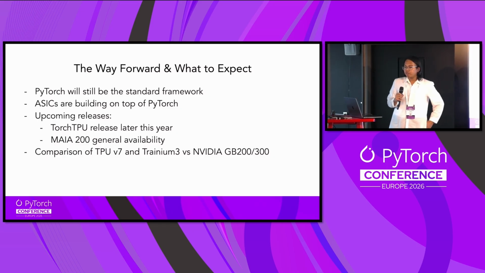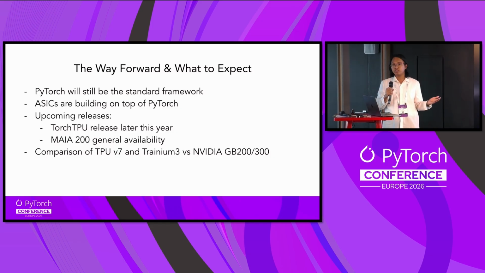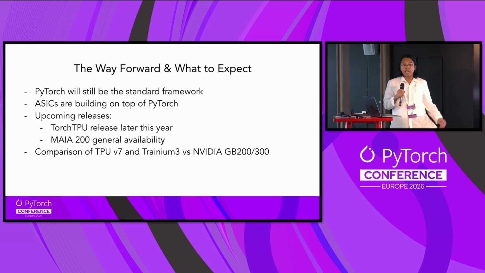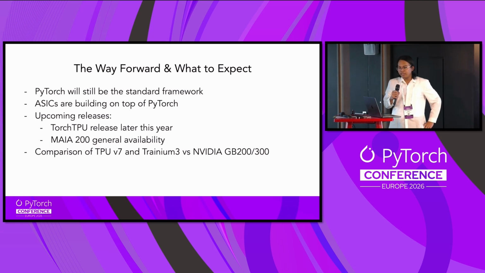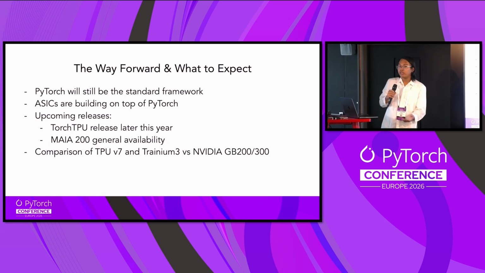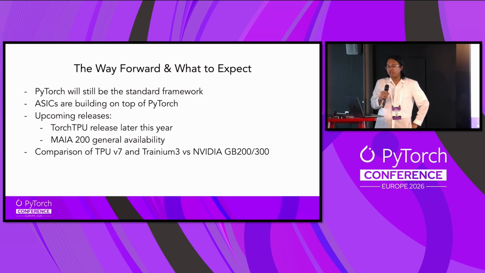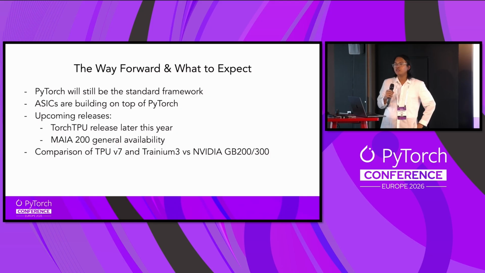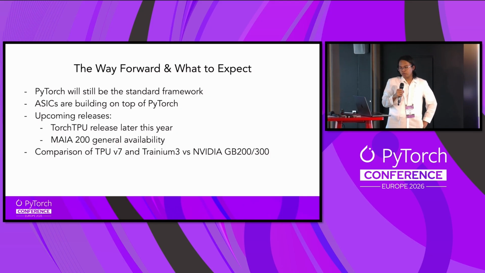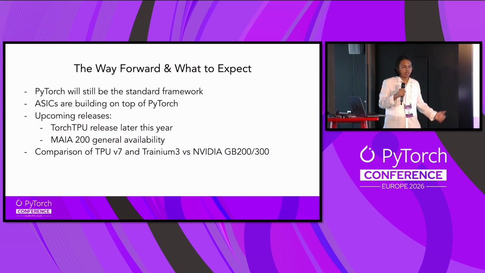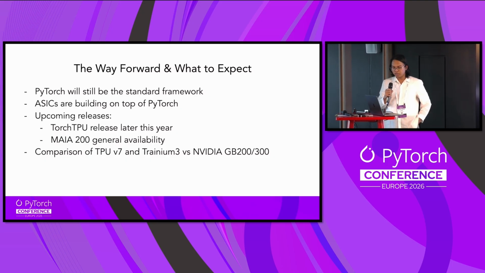So and then some very cool stuff coming in the future. Torch TPU announced that will be released this year, and then the Maia 200 will be in general availability, I hope, this year as well. And then this is what I'll be doing, and I hope you find exciting: the TPU v7, which is the latest and greatest TPU version, and then Trainium 3, which was announced at 2025 AWS re:Invent, versus the very powerful NVIDIA GB200 and 300, which I'll be doing soon.